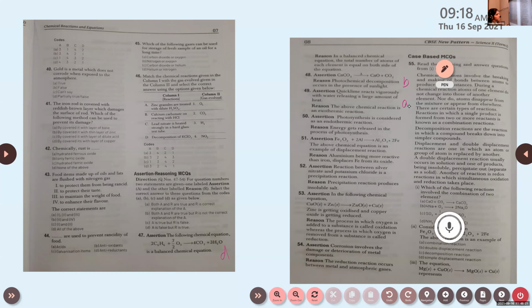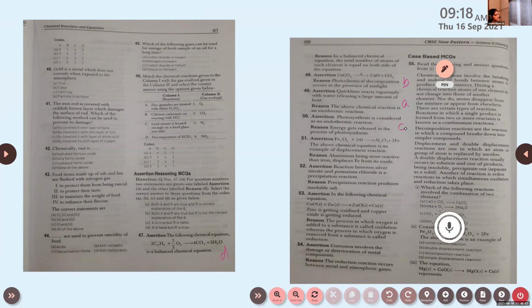Okay, then look at the reason. Energy gets released in the process of photosynthesis. Carbon dioxide gets released. Which one is the correct answer? D? C. Okay, A is true, but R is false. Option C. Then the remaining questions are from the remaining part of this chapter.